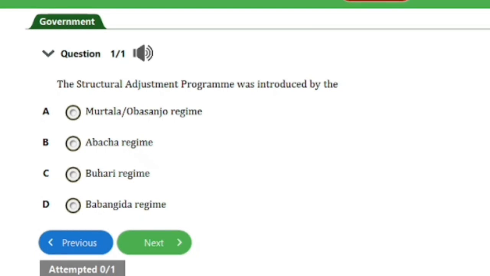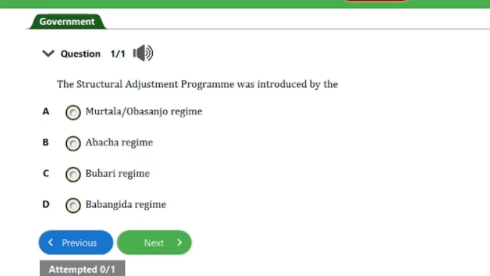In today's video on the JAMB Government Exam Revision Series, we have just this one question to answer on the topic Economic Policies and Development Strategies. In this video, we'll consider structural adjustment programs. So stay till the end of this video, as this is a very important one. Let's go ahead and check out the question we have here.